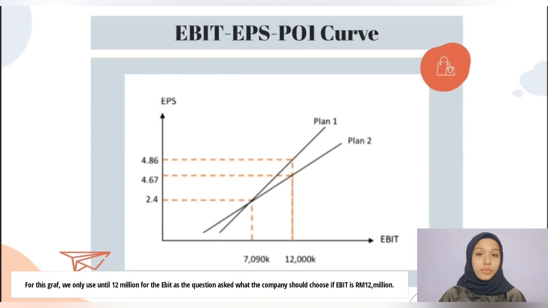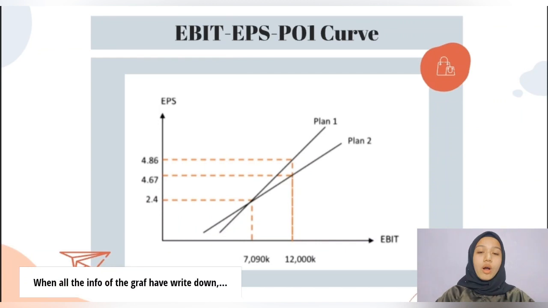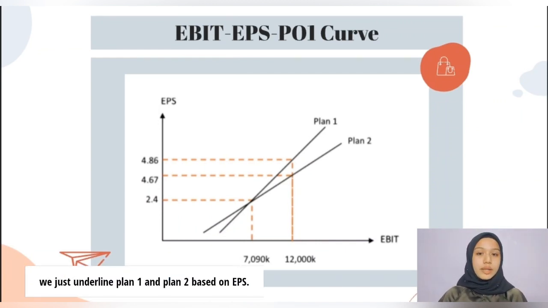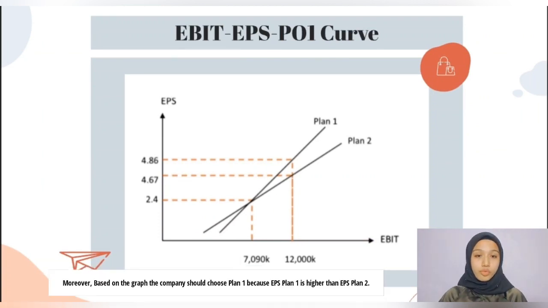For this graph, we only use until 12 million for the EBIT, as the question asks what the company should choose if EBIT is 12 million. When all the info of the graph has been written down, we just underline Plan 1 and Plan 2 based on EPS. Moreover, based on the graph, the company should choose Plan 1 because EPS Plan 1 is higher than EPS Plan 2.